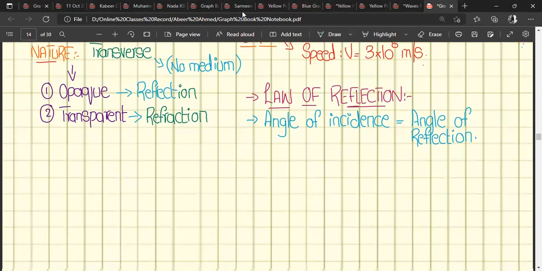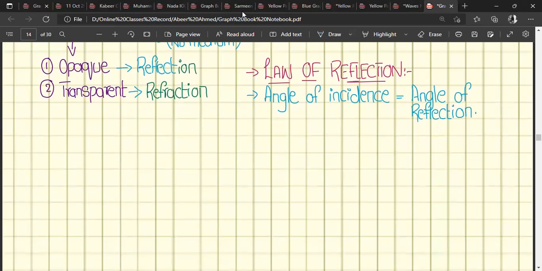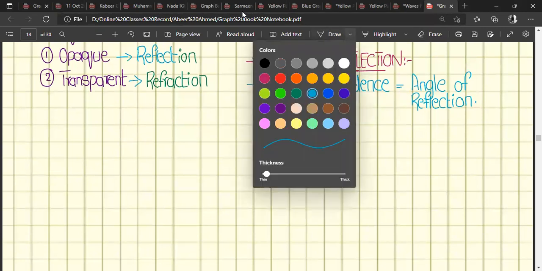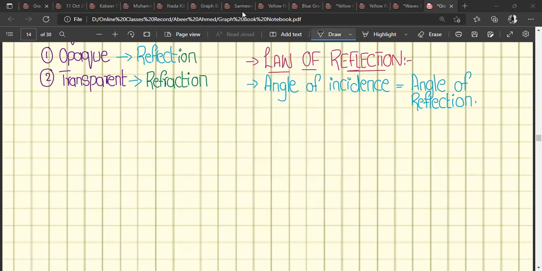So, starting from the law of reflection. Let's suppose there is a reflecting surface or a mirror placed in front of a light wave.